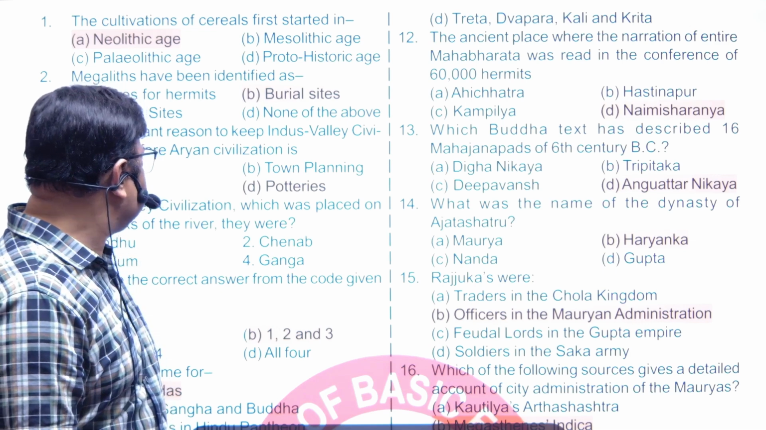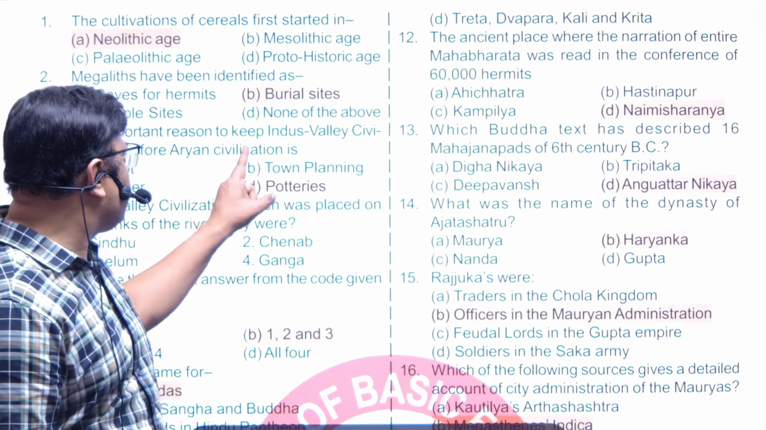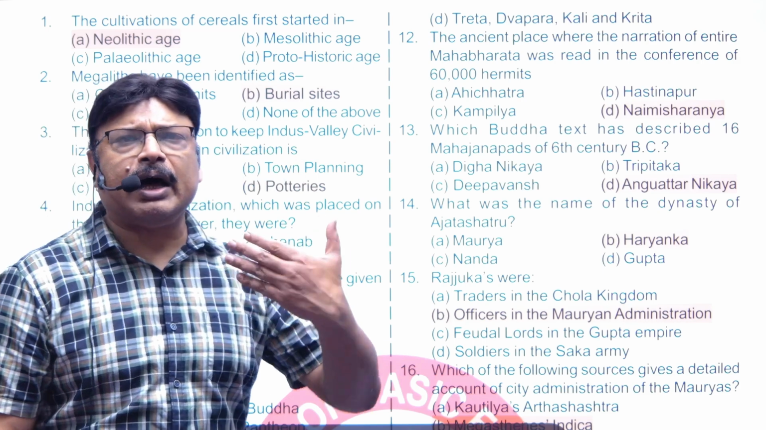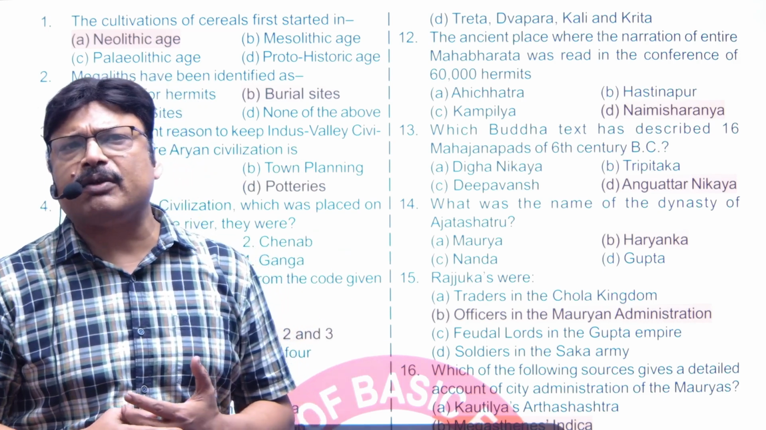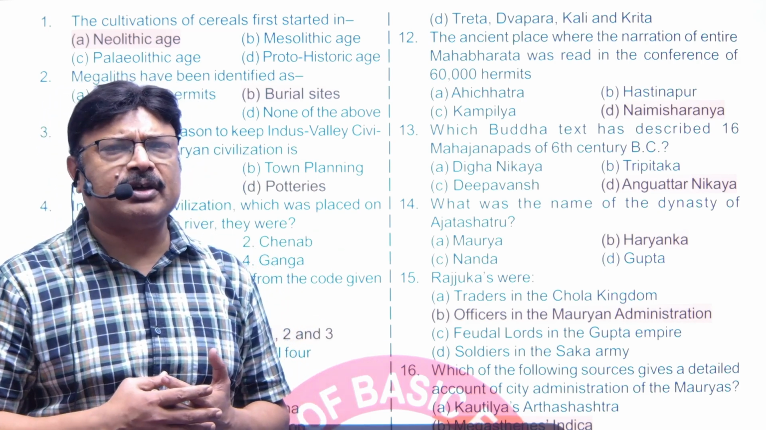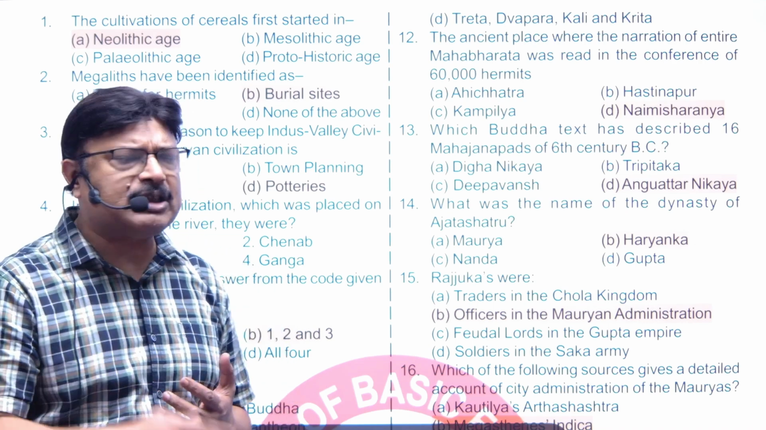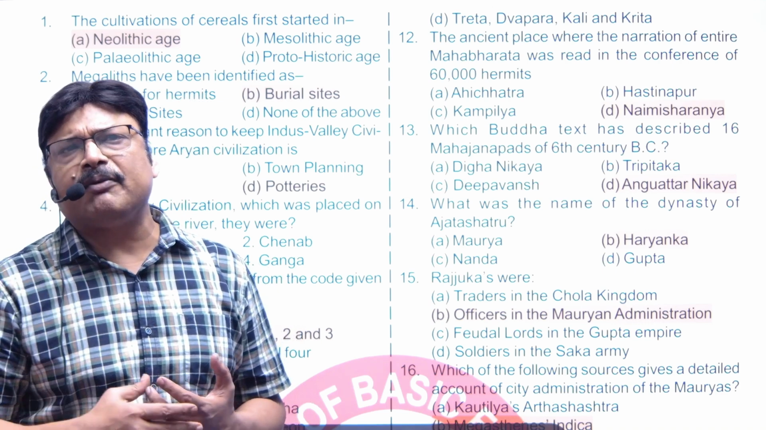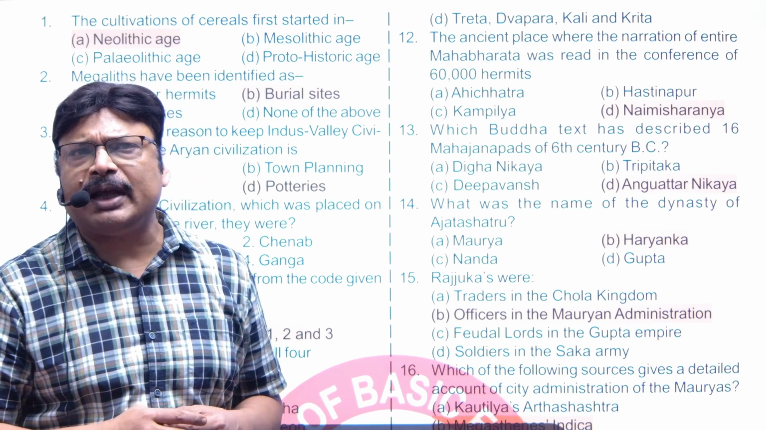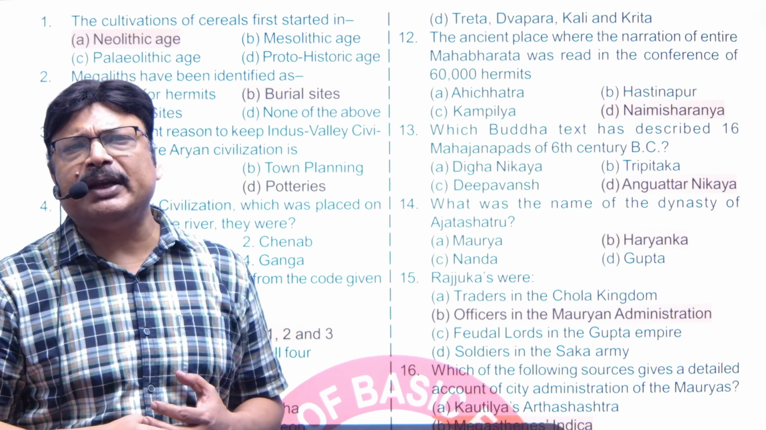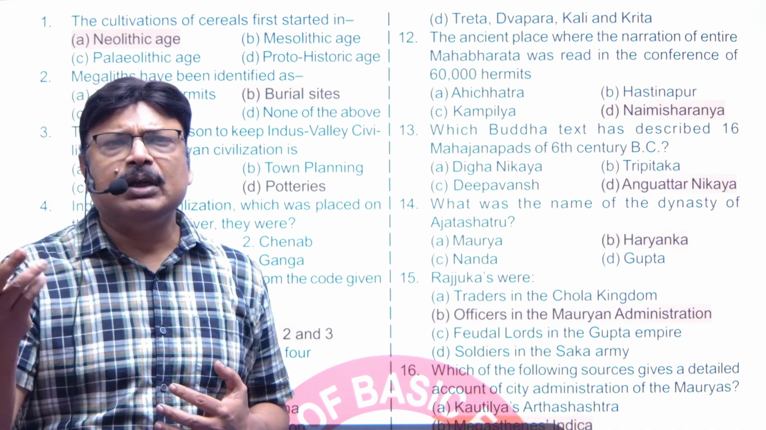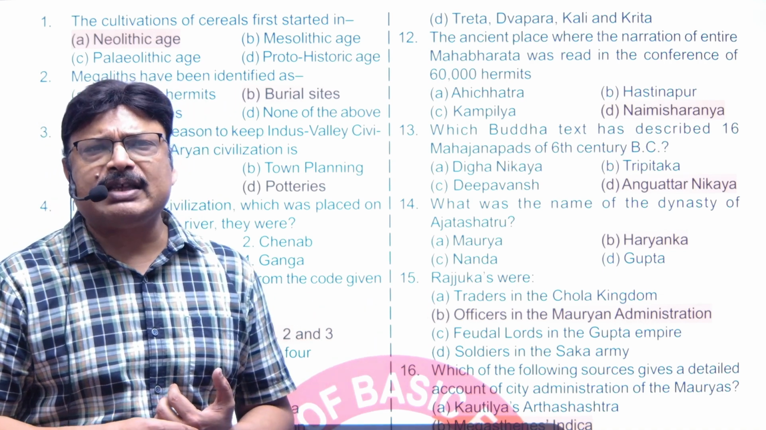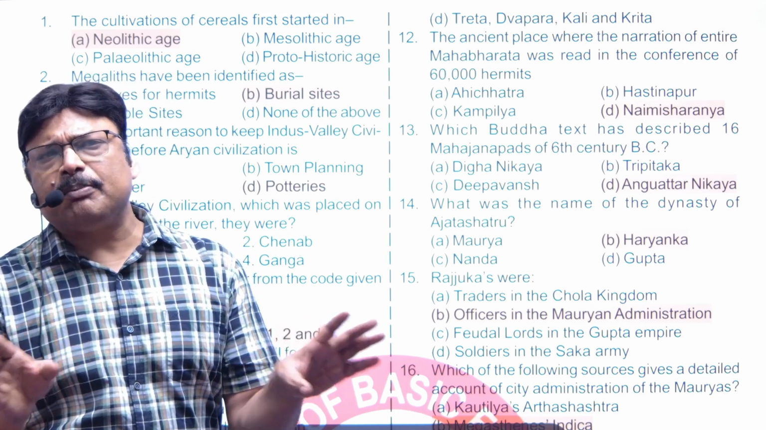The third question is: the important reason to keep Indus Valley civilization before Aryan civilization. It was a very tricky question as such. काफी tricky था question, right? And how to go about it? The first one is script. When we talk about script, we have the Devanagari script that developed later, and we haven't been able to decipher the script of the Indus Valley civilization. So script can't be the basis for that.